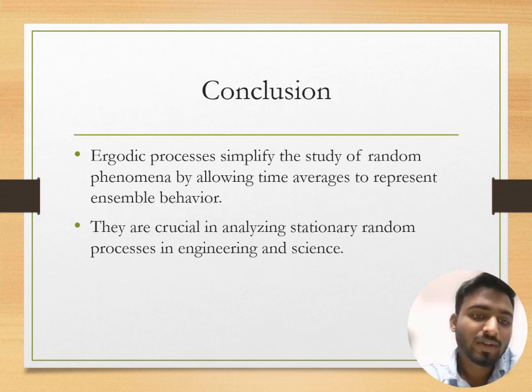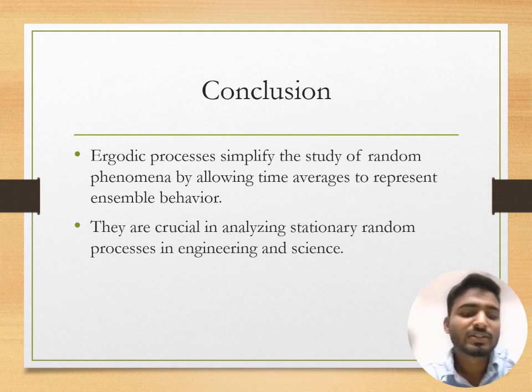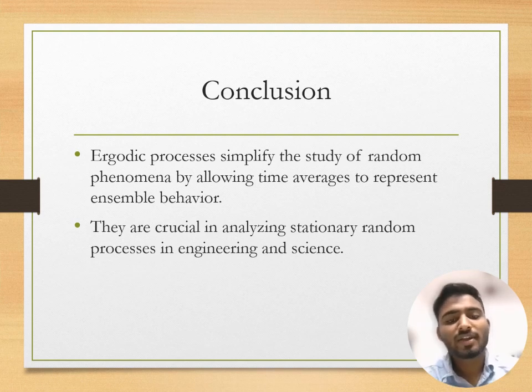Conclusion: ergodic process simplifies the study of random phenomena by allowing time average to represent ensemble behavior. They are crucial in analyzing stationary random processes in engineering and science.